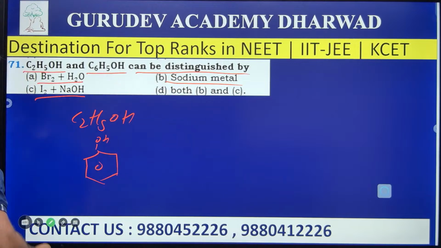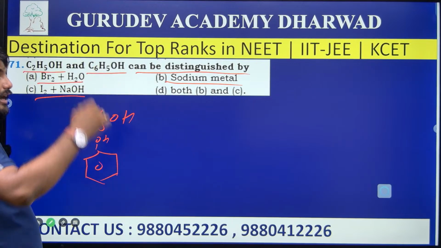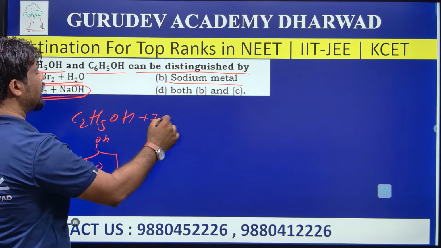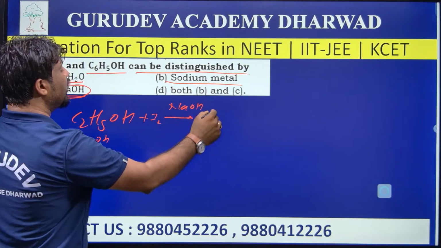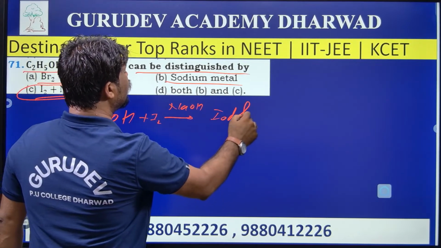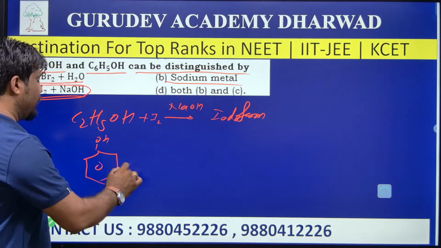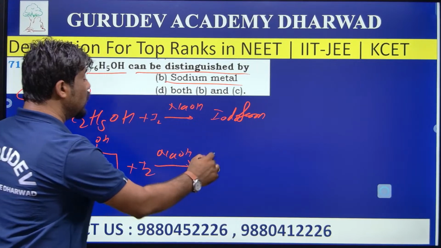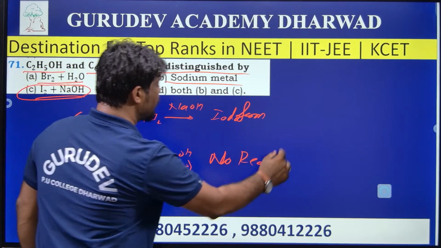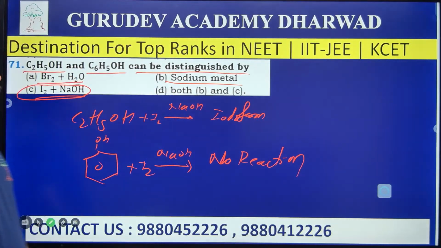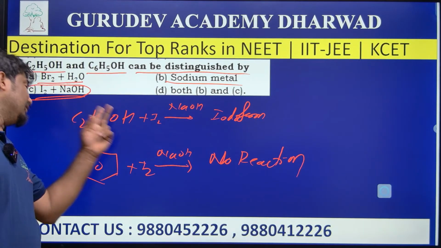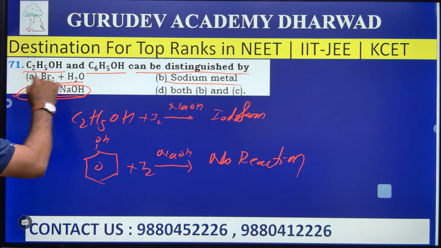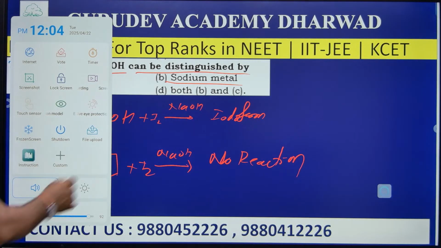I can easily identify it using the iodoform test, that is iodine in NaOH, because when ethanol reacts with iodine in the presence of NaOH, the iodoform reaction takes place. But when phenol is treated with iodine in the presence of NaOH, no reaction takes place. So ethanol and phenol can be easily distinguished by using iodine in NaOH. Hence option C is the right answer.